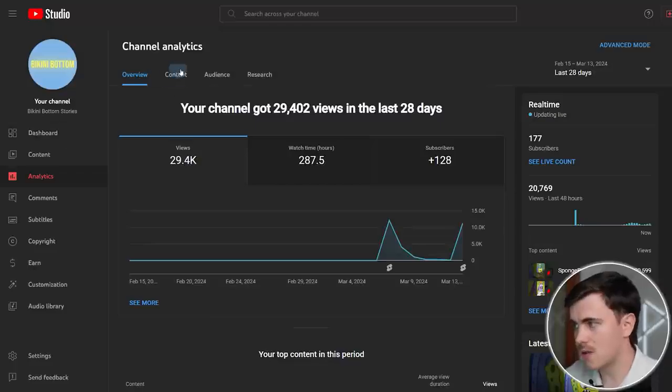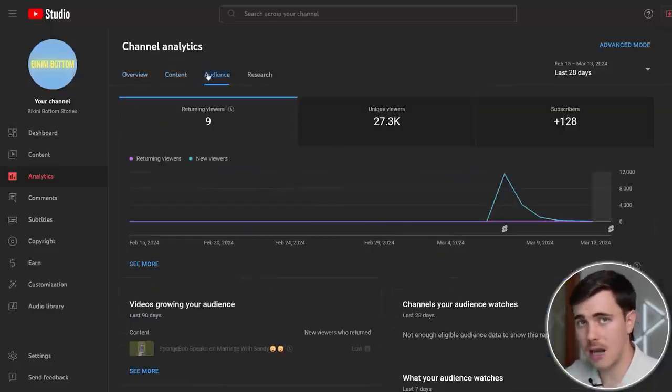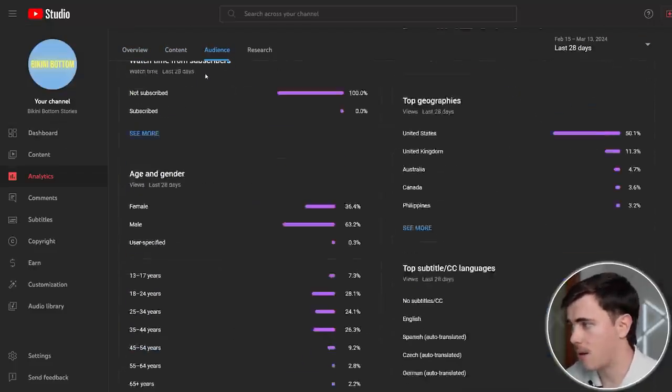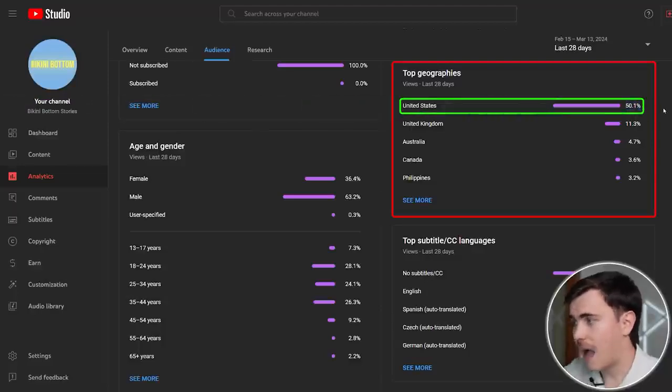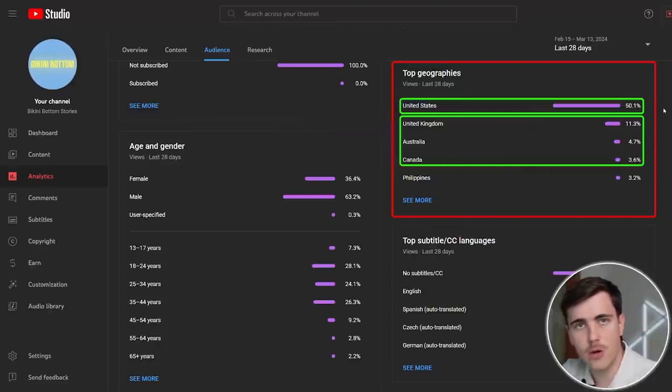Something else that is really positive for when we start worrying about monetizing our channel is our audience tab. If we come down to my geographies, you can see that the United States is 50%. I have never seen this rate on any of my channels, and what it means is that we will achieve a very high RPM when we monetize our channel. What's even better though is the top 4 countries are also typically very high paying RPMs. But just like my first short, I'm going to let the short breathe and perform.